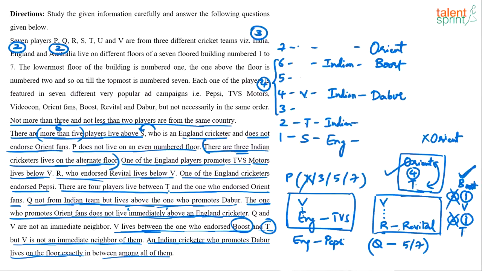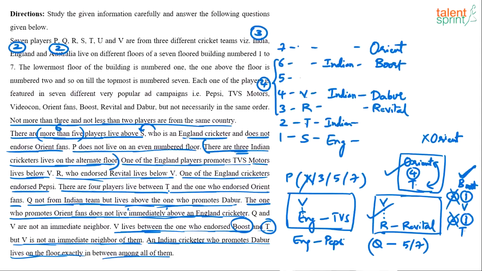See, we know that R, who promotes Revital, is below V. We already noted this, right? V is above R, or R is below V. Now below V, the only position available for R is this one. And he promotes what? Revital. So this brand is Revital. It's done. We also know that below V there is one England player who promotes TVS.